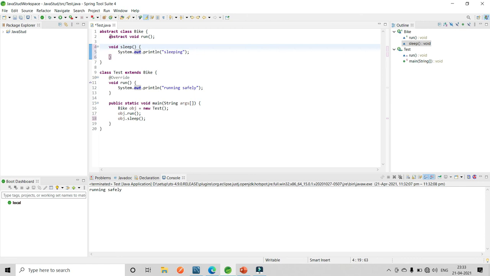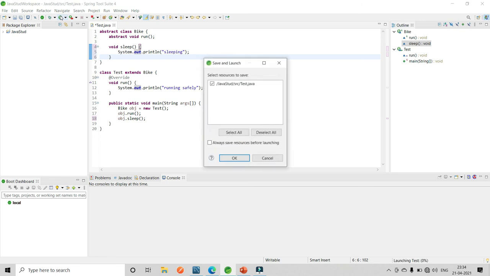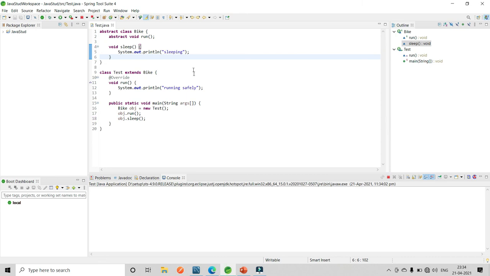So now in this abstract class, we have an abstract method, this one, and we have a concrete method also, this one. In this concrete method we print sleeping. When we call this and run this program, we get running safely and sleeping as output. So I think you have cleared what is abstract class, what is interface, and what is the difference between them.